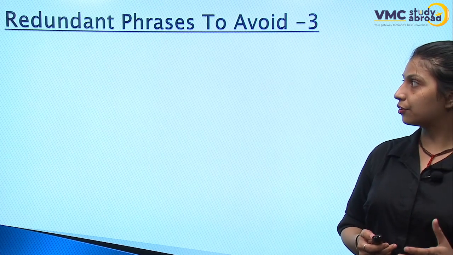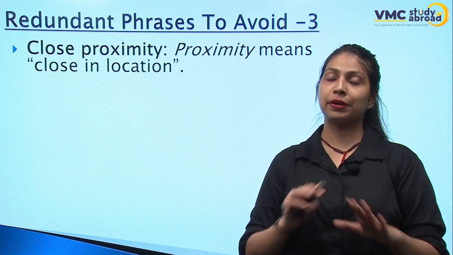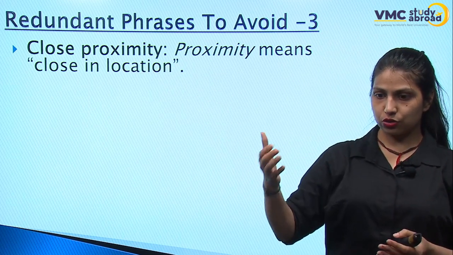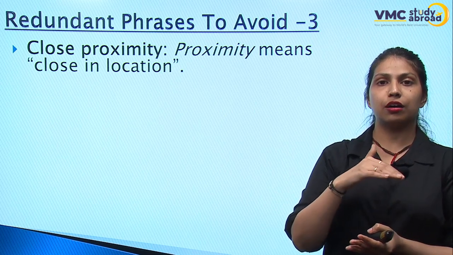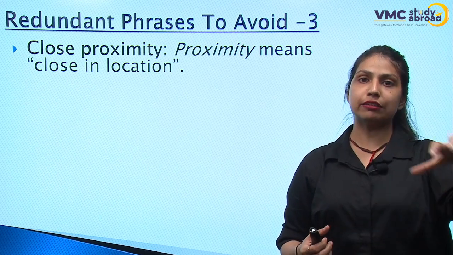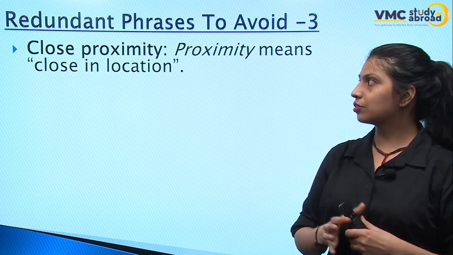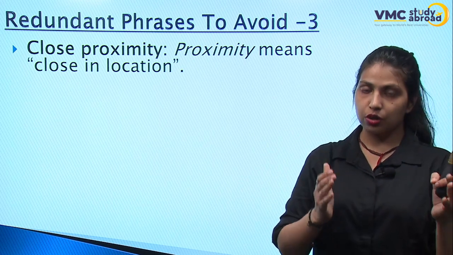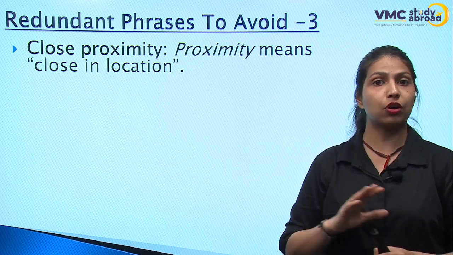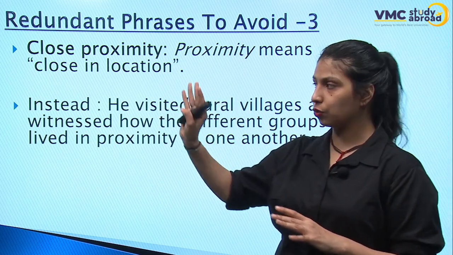Moving to the next redundant phrase: close proximity. Close proximity, a big no to say this. Reason: proximity also tells you about something peripheral. For example, you have to reach somewhere and you entered the proximity of the area. It means you are close to the area, right? So saying "proximity" and saying "close" have the same meaning. That's why it is redundant. You should not use these two words altogether. Instead, go with one word, either "proximity" or "close."